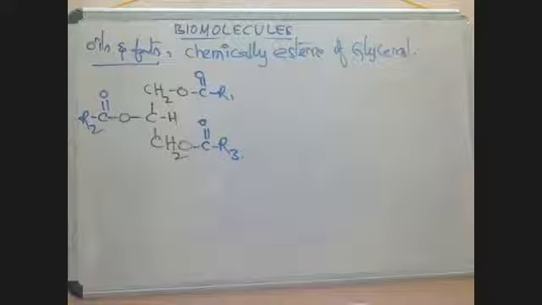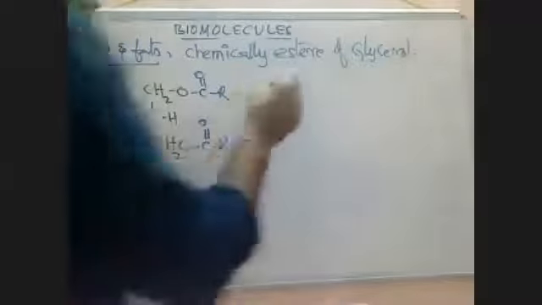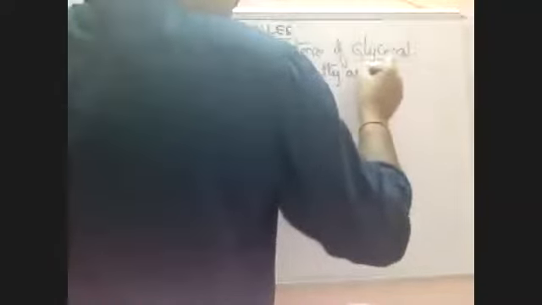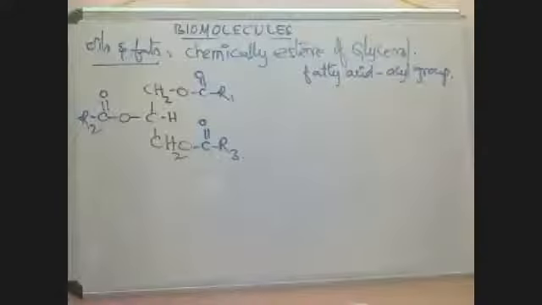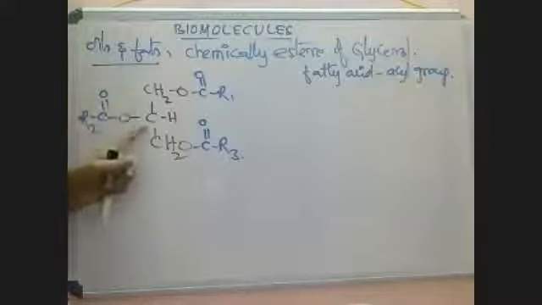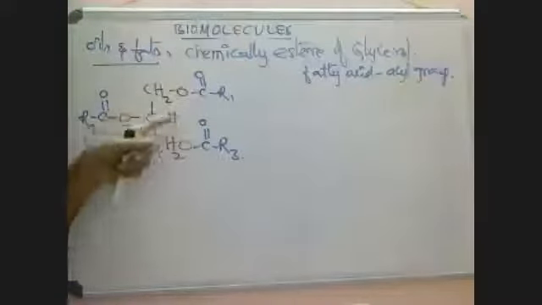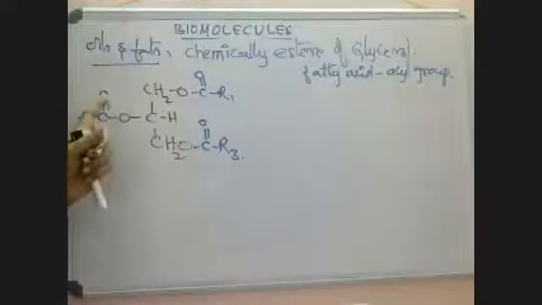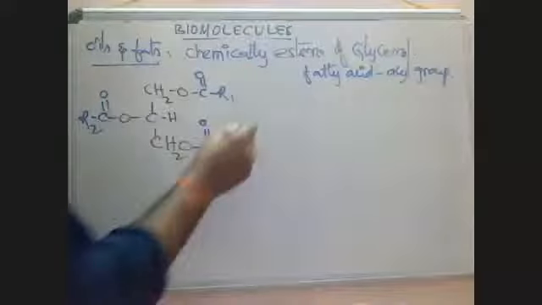R3. See here, normally we can call a fatty acid an acyl group. Here this glycerol is there. Glycerol with how many acyl groups here? 3 acyl groups are there. So this we can call triacyl glycerol.